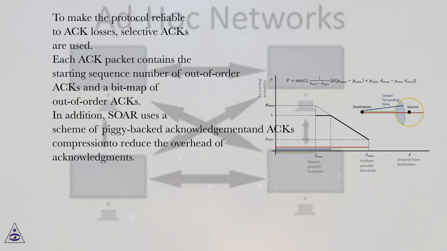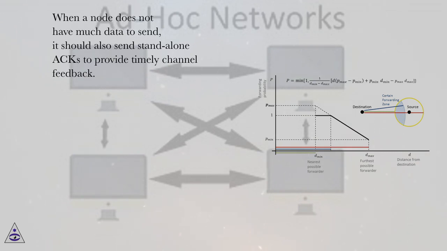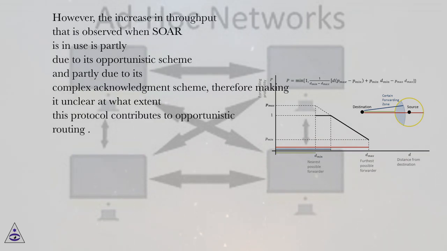In addition, SOAR uses a scheme of piggybacked acknowledgement and ACKs compression to reduce the overhead of acknowledgements. When a node does not have much data to send, it should also send standalone ACKs to provide timely channel feedback. However, the increase in throughput that is observed when SOAR is in use is partly due to its opportunistic scheme and partly due to its complex acknowledgement scheme, therefore making it unclear to what extent this protocol contributes to